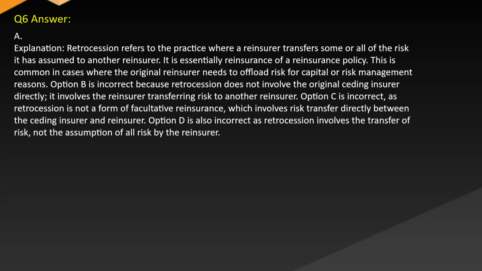Option C is incorrect as retrocession is not a form of facultative reinsurance, which involves risk transferred directly between the ceding insurer and reinsurer. Option D is also incorrect as retrocession involves the transfer of risk, not the assumption of all risk by the reinsurer.